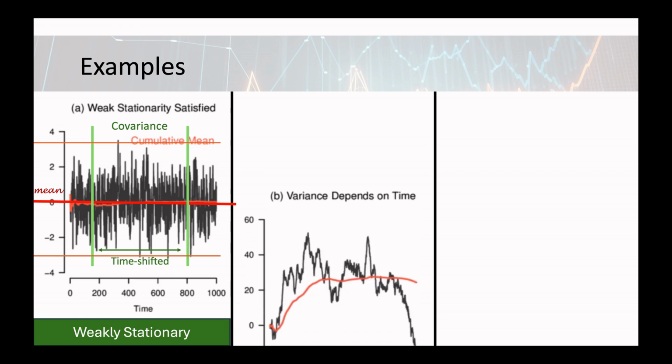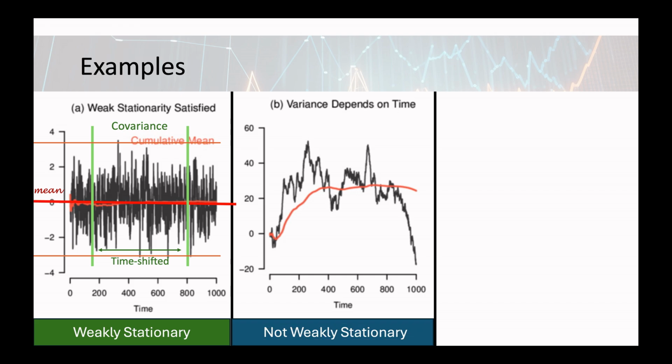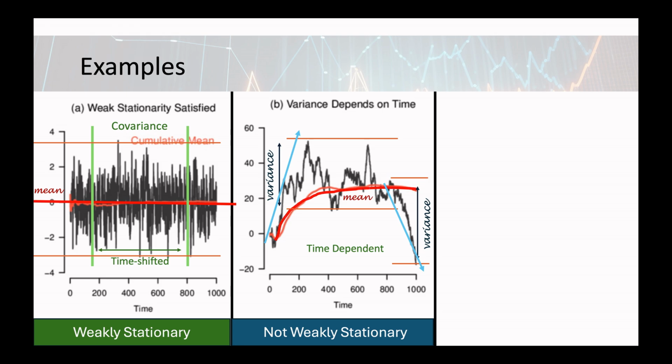The second time series is not weakly stationary. This series violates the conditions of weak stationarity, as its variance is time dependent. The spread of the data increases or decreases over time, indicating that the statistical properties are not constant.